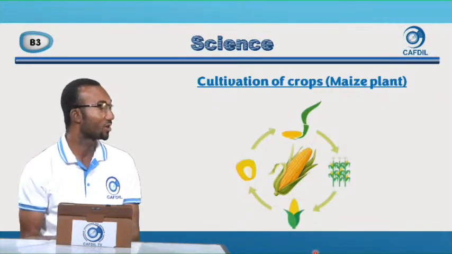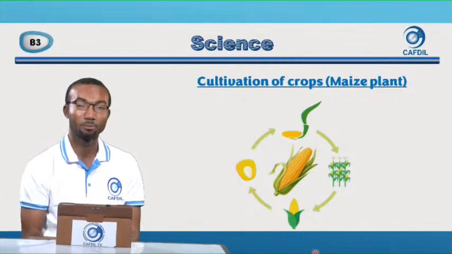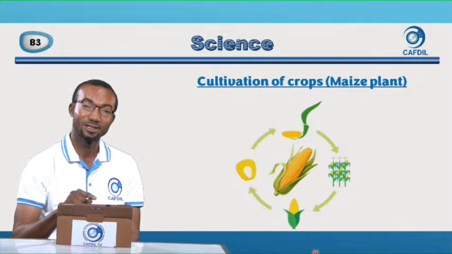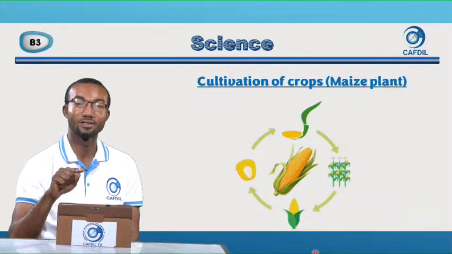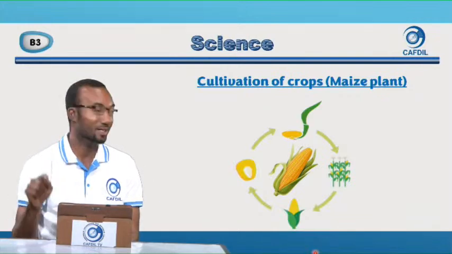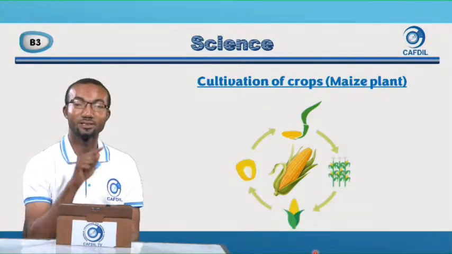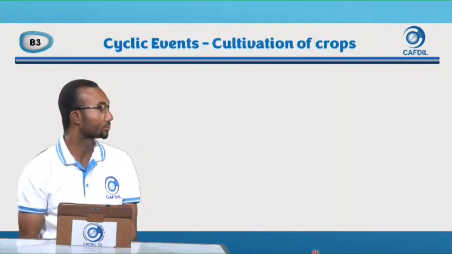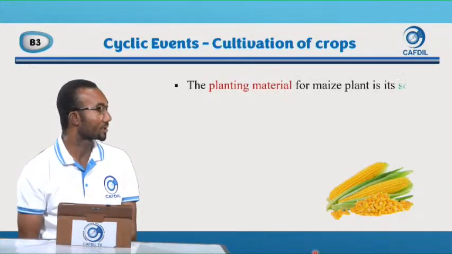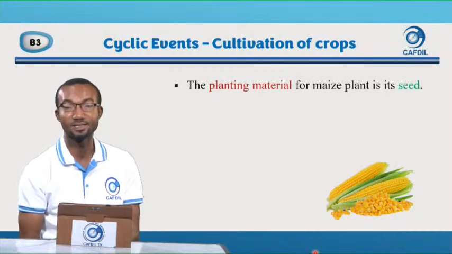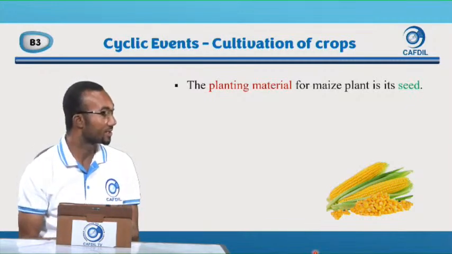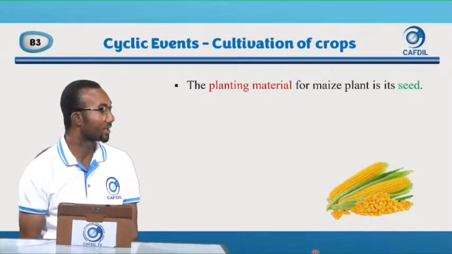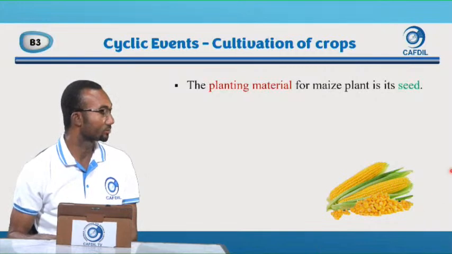Now the cultivation of maize. We saw the farmer there planting maize. Maize is also a plant that is cultivated in a year, matures in a year. So it also follows a cycle. Maize planting follows a cycle. So let's go through it. The planting material for maize is the seed. That's what we plant to get maize. So we plant the seeds, and these are the seeds.